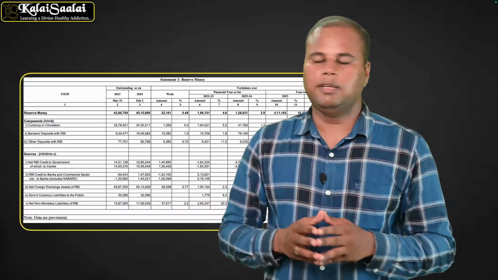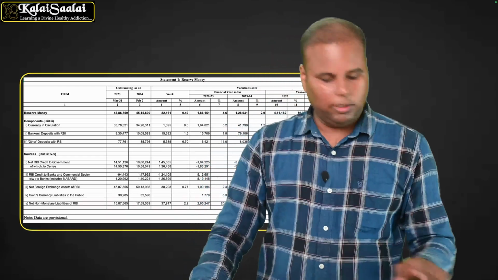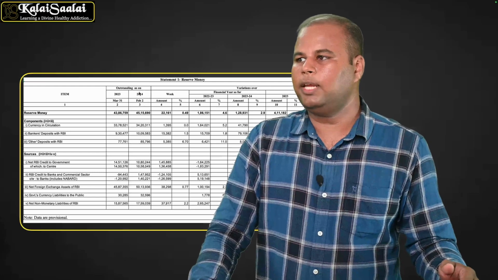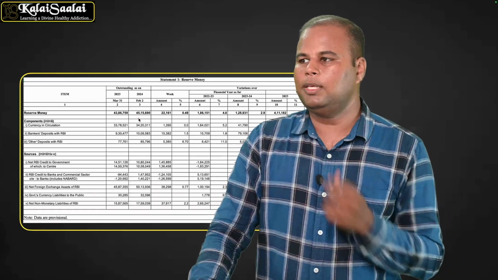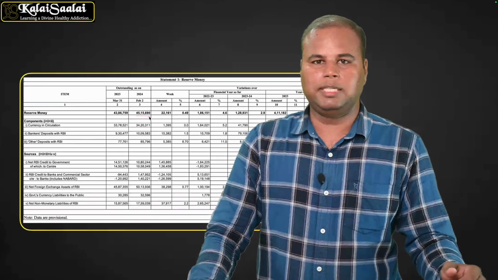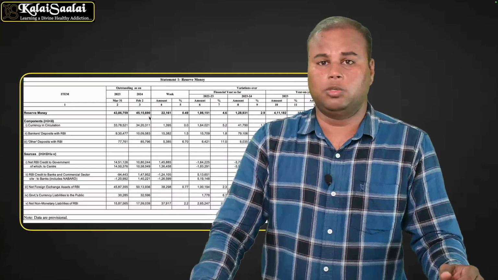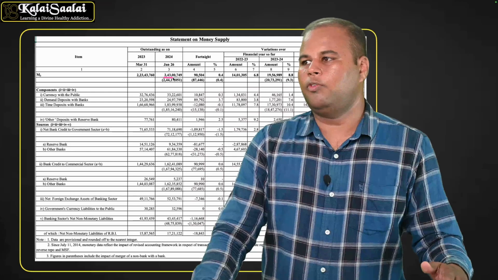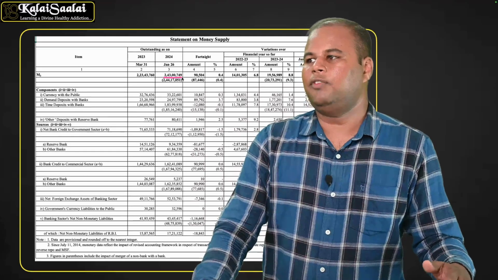So I have taken the reserve money M0 data from the RBI website. If we look at this, as of February 2nd, 2024, the reserve money is 45 lakh 15,690 crores, and the M3 value is 2 crore 43 lakh 749 crores.